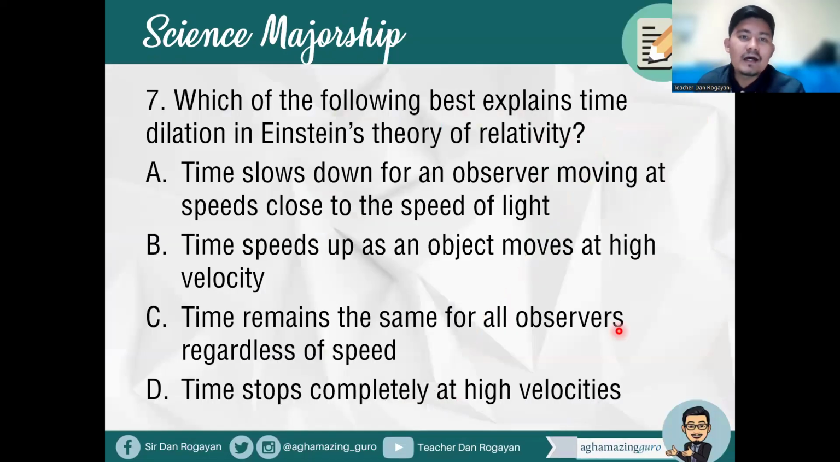Okay. Item number 7. Which of the following best explains time dilation in Einstein's theory of relativity? A, time slows down for an observer moving at speeds close to the speed of light. B, time speeds up as an object moves at high velocity. C, time remains the same for all observers regardless of speed. Or letter D, time stops completely at high velocities. Okay, so what best explains time dilation? So what's your answer?